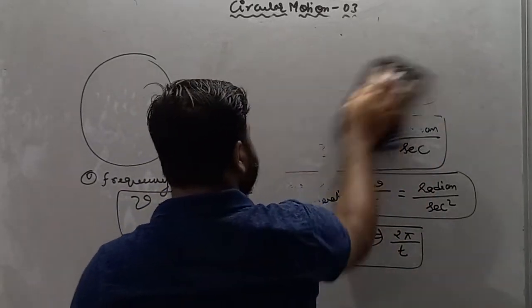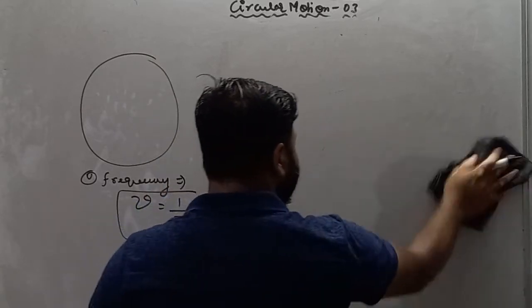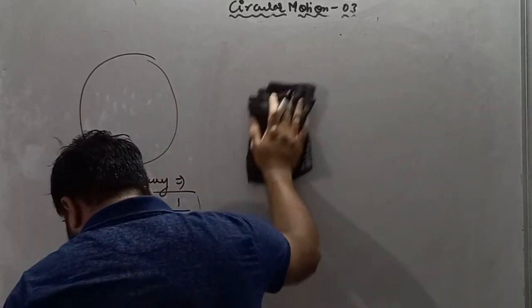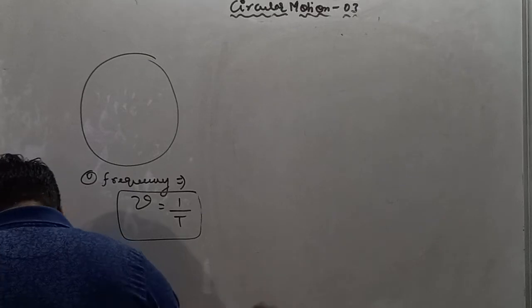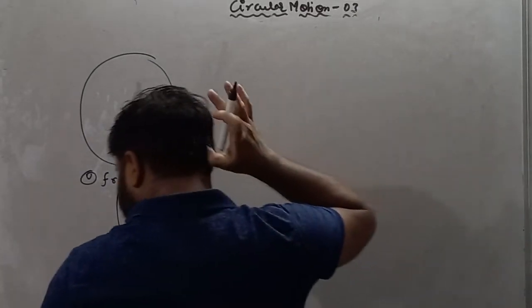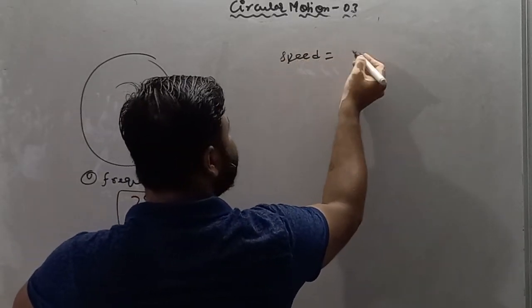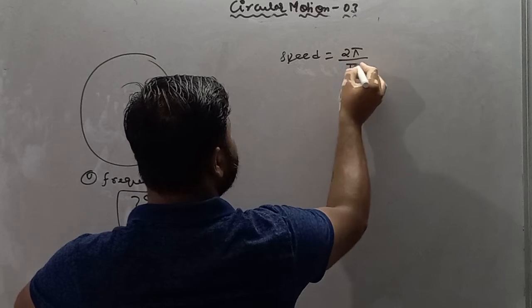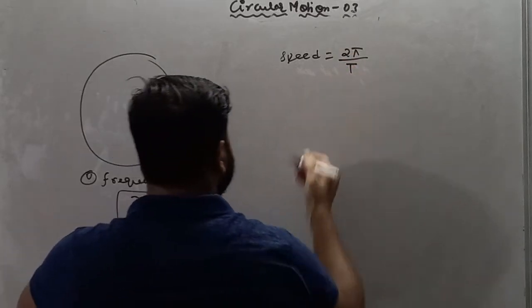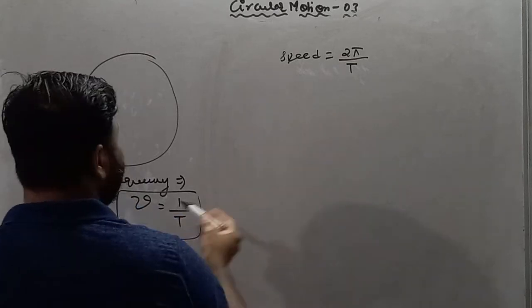If I am talking about time period, then speed, we know that speed is equals to distance upon time. So I'll write here, speed is equals to distance upon time, meaning 2 pi by t, and in terms of frequency we know that 1 by t is nothing but frequency.